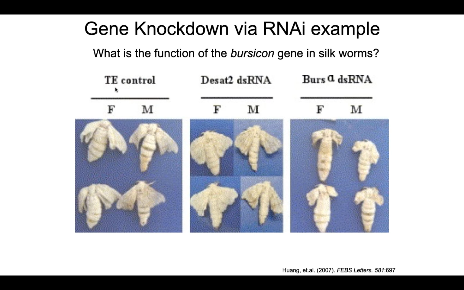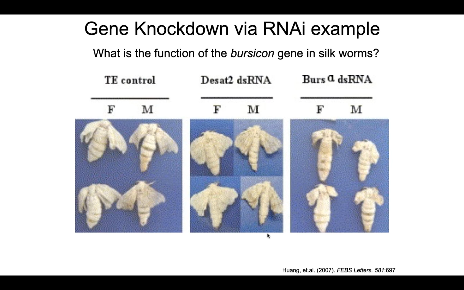So this is a negative control. They wanted to make sure that simply injecting with these larvae just didn't cause them to generally be sick. And the females looked normal, and the males looked normal. Then they injected larvae with double-stranded RNA that has nothing to do with bursicon. Again, it's negative control. They wanted to make sure that simply injecting any RNA didn't cause these larvae to become sick. And sure enough, females looked normal, males looked normal.